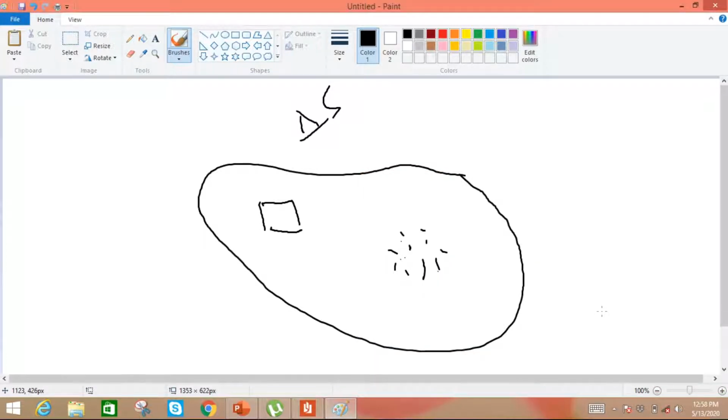Let's suppose the direction is del S. Del S is the magnitude and we have a specific direction. It may be represented by a unit vector or something else.